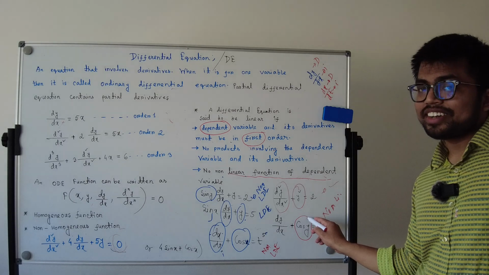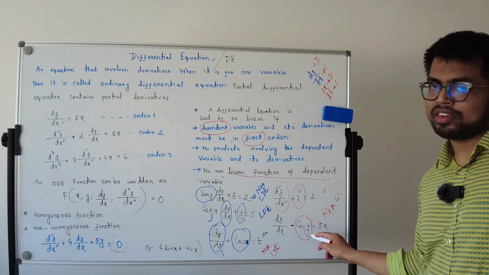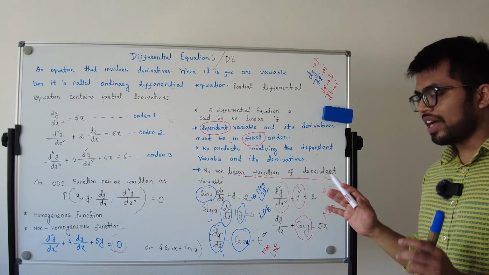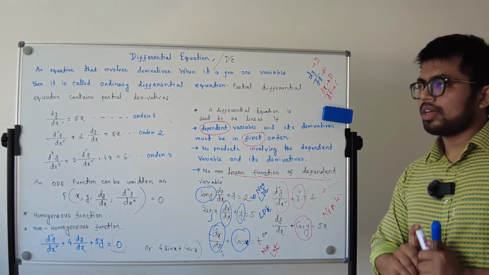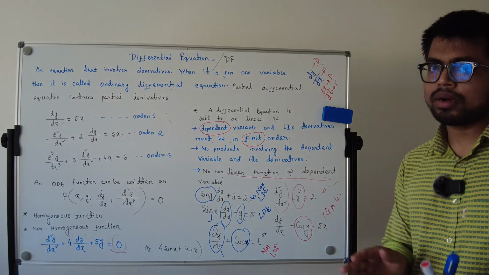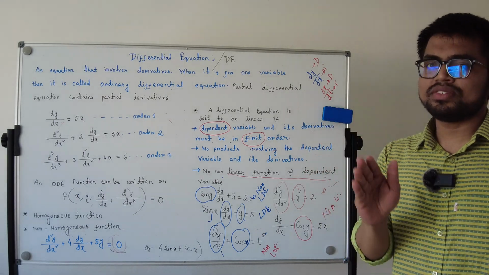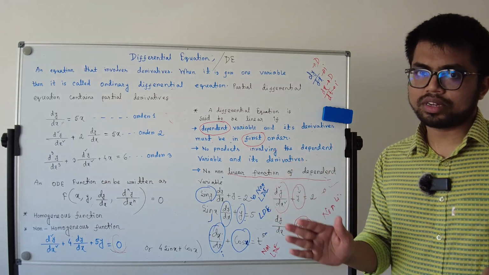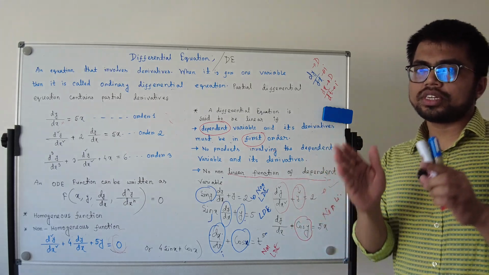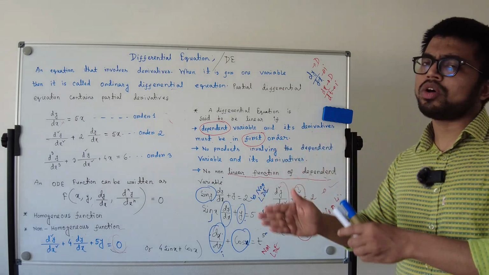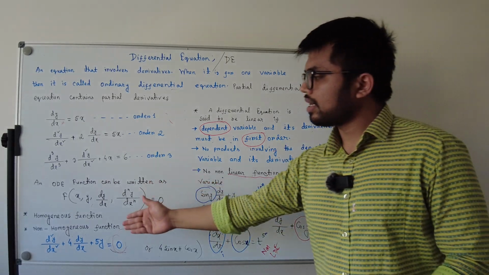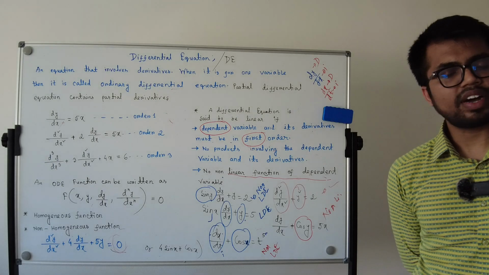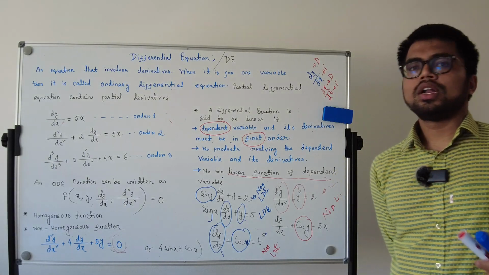Non-linear function of the dependent variable according to the third law. So I think you got good information about what is called a linear differential equation and what is not. I think you can differentiate between the linear differential equation and the nonlinear differential equation. Okay. Another term I will explain right now is the homogeneous differential equation and the non-homogeneous.